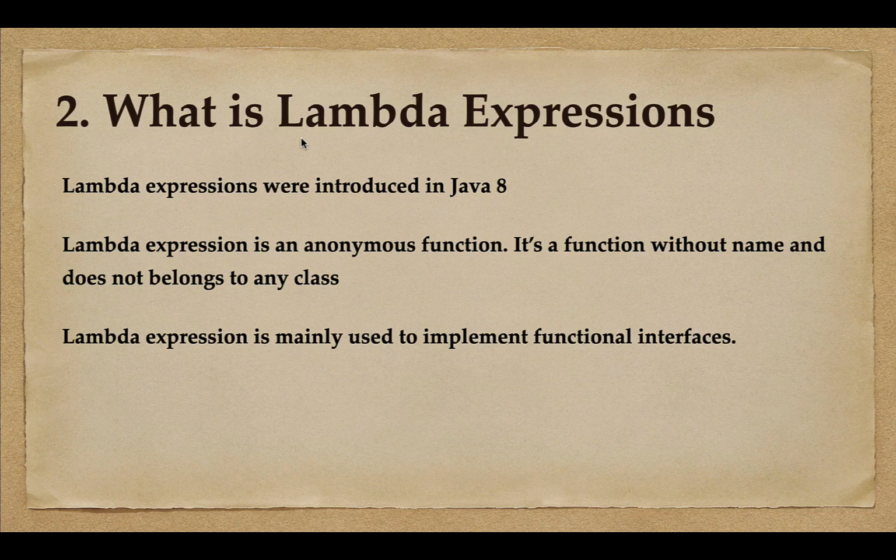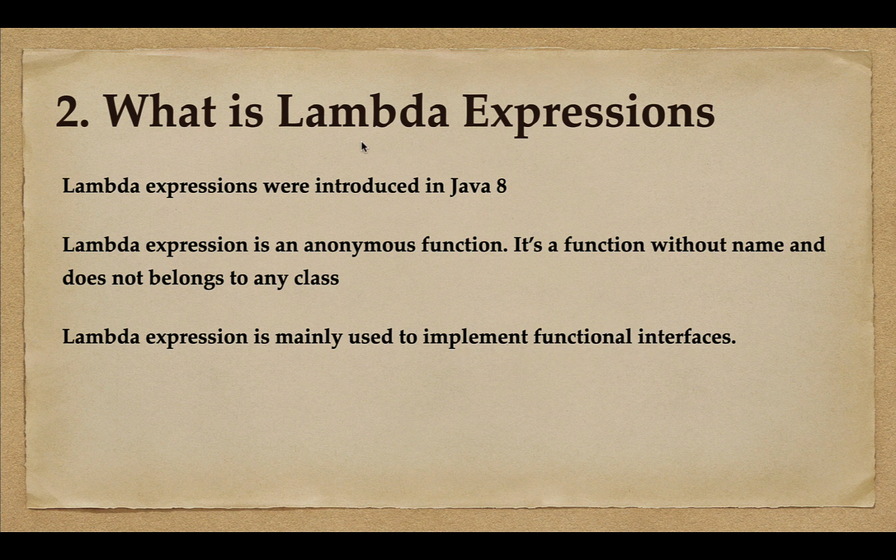Let's take a look at the next question, that is, what are lambda expressions? Lambda expressions were introduced in Java 8. A lambda expression is an anonymous function. It means a lambda expression doesn't have a name and it does not belong to any class or object. The main purpose of a lambda expression is to implement functional interfaces.